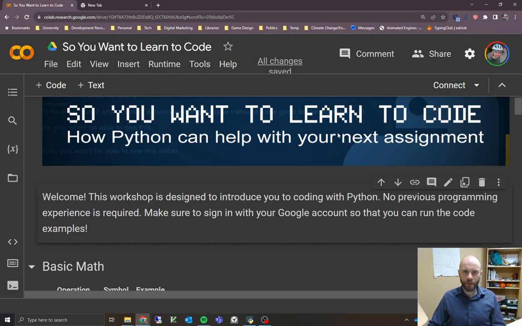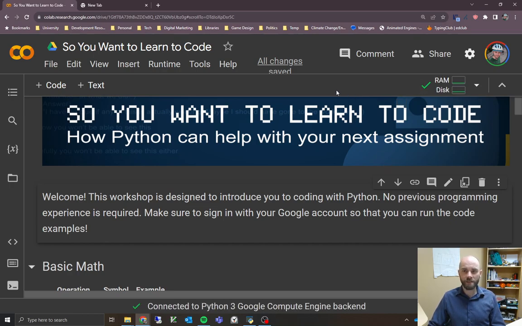You'll notice that in the top right, there's this Connect button. It should say Connect if you're just starting it for the first time. If you hover over it, it says connect to a new runtime. This is where you're going to start up a computer in the background that's going to actually run the Python code. So I'm going to go ahead and click that, and you can do that too if you'd like.